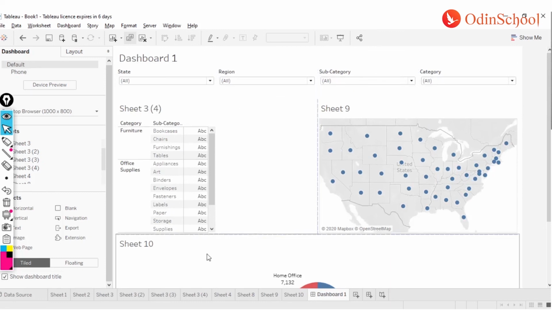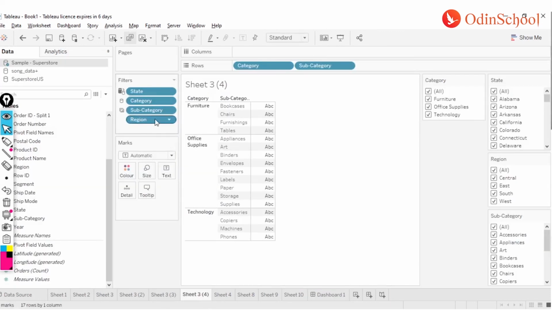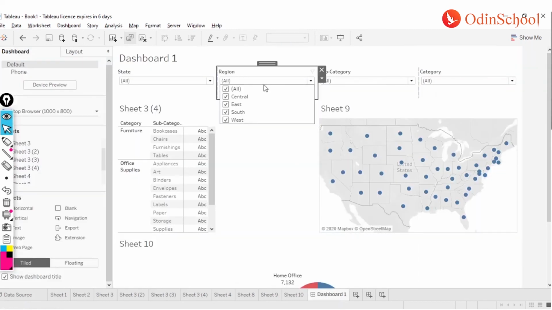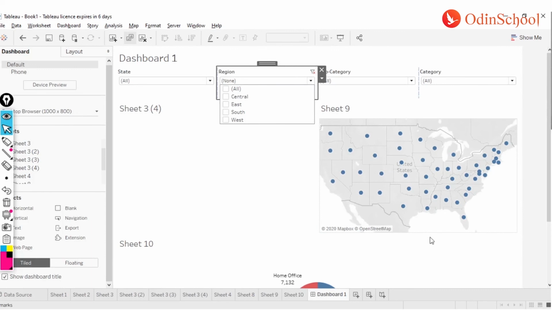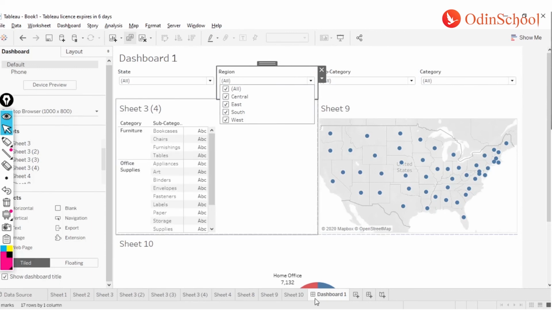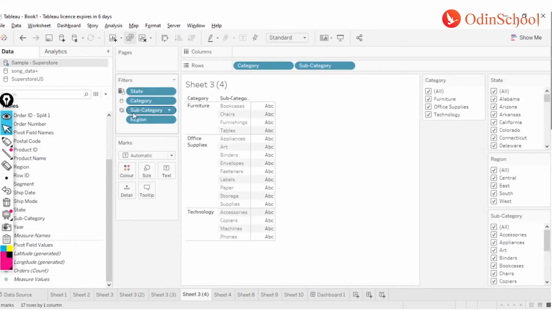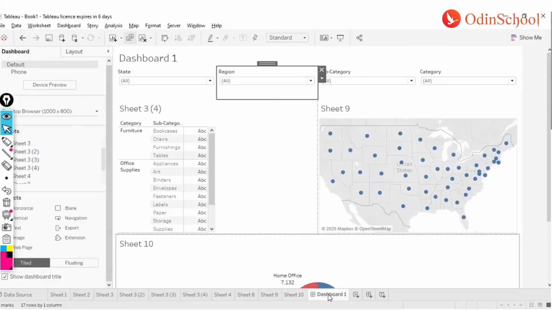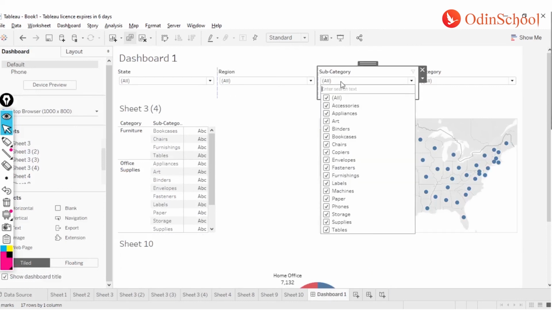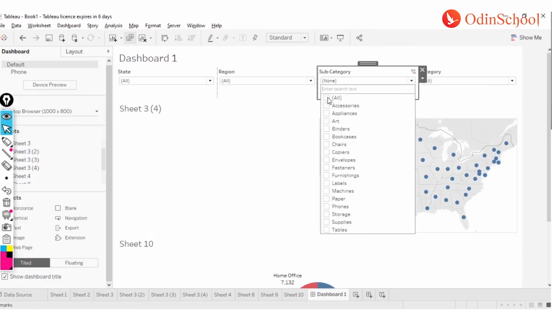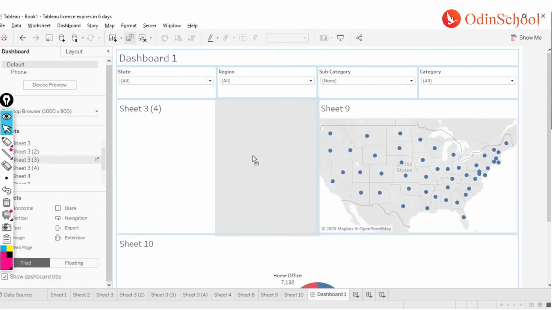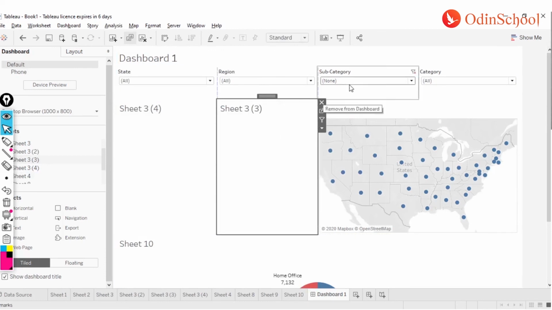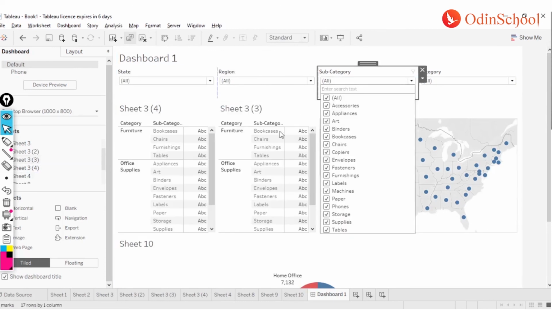Now out of these filters, I have a few filters which are applicable only to a certain worksheet, for example region. If I click on the region filter over here, you see nothing changes except for my sheet 3 or 4, right? My second filter over here, which is subcategory, is applied to more than one but not to all. If I click on uncheck all, it's again going to apply only to sheet 3 or 4 because I don't have sheet 3 and sheet 2. So I can just get this one over here, and you see this is applied to more than one worksheet